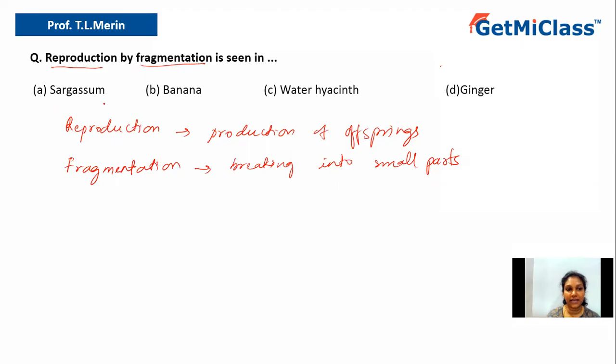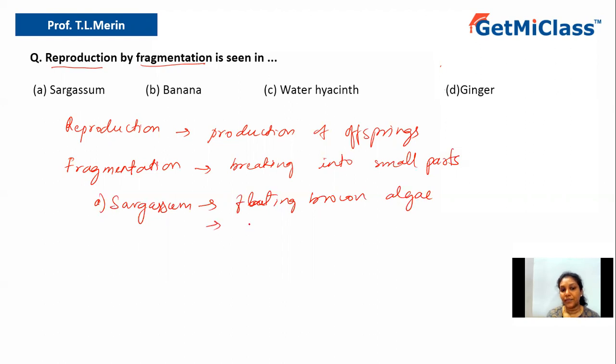Option A says sargassum. So what is sargassum? Sargassum is a type of floating brown algae, which reproduces by both means.